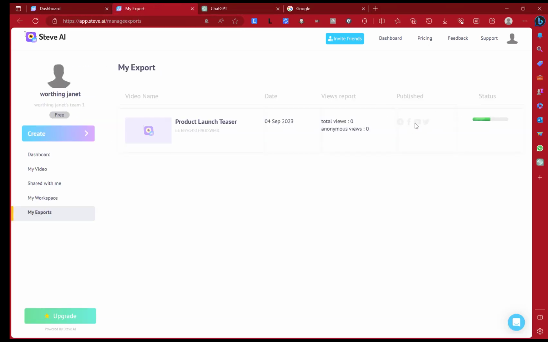Monitor your status. When it's done, you have option to download here, Facebook, YouTube, and Twitter. You have options to share them directly. And yes, that's it. That's how you can use artificial intelligence to simplify your life and then cut costs, which is very necessary.